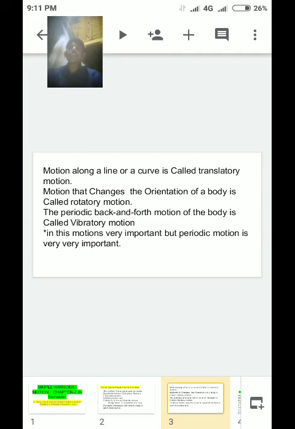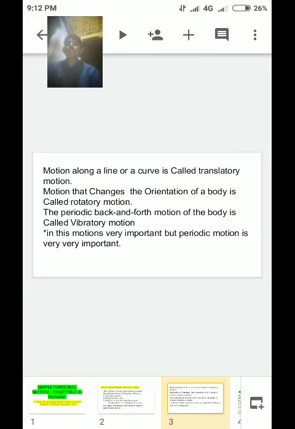Motion along a line or a curve is called translatory motion. Motion that changes the orientation of a body is called rotatory motion.